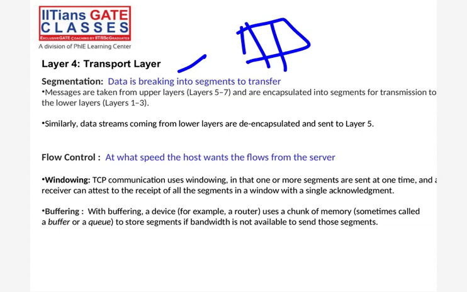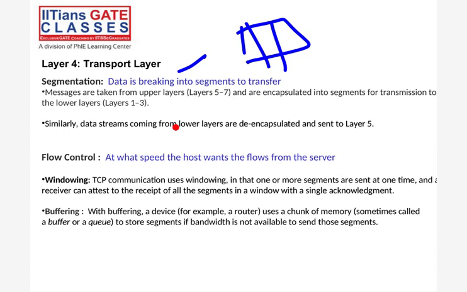Now this is at the sender part. See at the receiver part. Whatever data we are receiving from the lower layer, we have to de-encapsulate and send to layer 5. Whatever segments we are receiving, we have to merge into a message and send to the session layer or presentation layer, right? So this whole implementation happens at the transport layer.